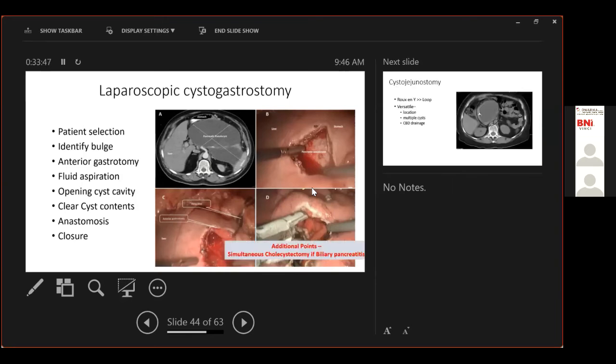An additional point for students is important to remember, and you must say in your exams, that if the etiology for pancreatitis was biliary, you do a simultaneous cholecystectomy in the same setting. This is important not only from an exam point of view but even from a practical patient management point of view. I think every center has had a case where it was forgotten.